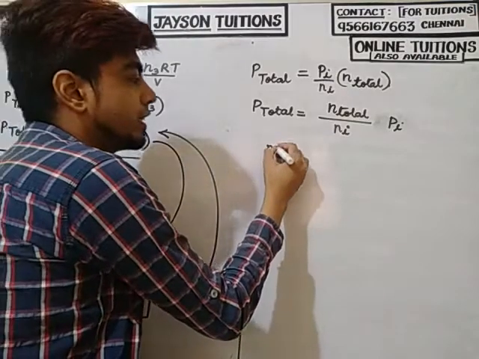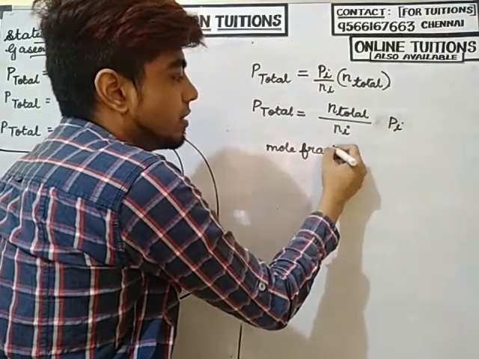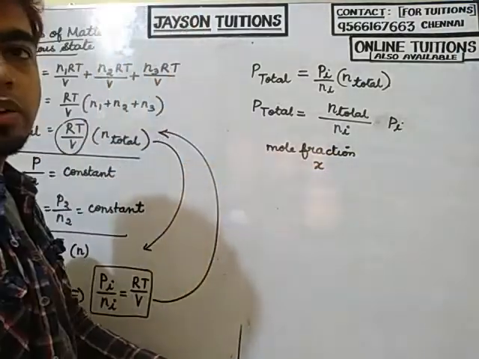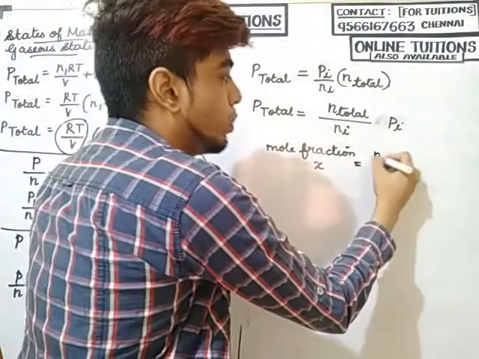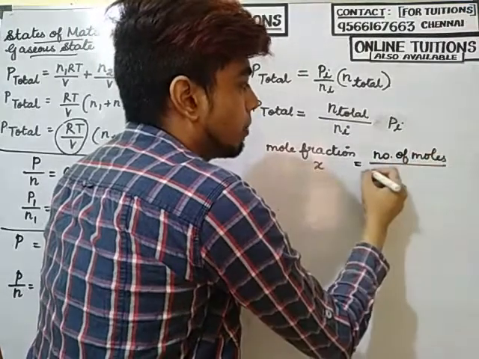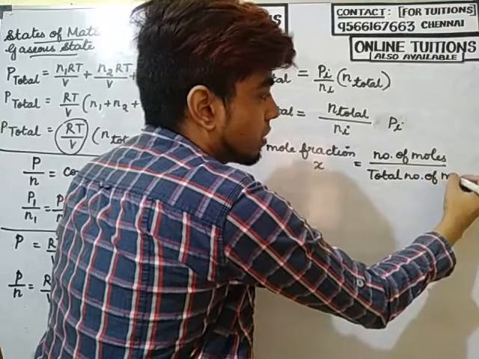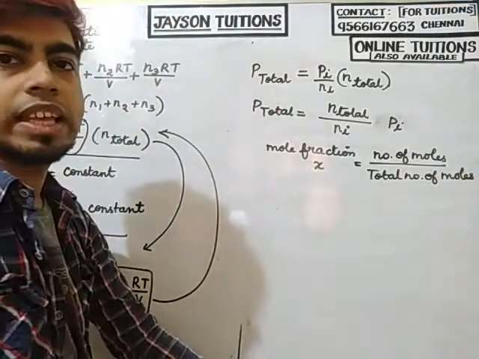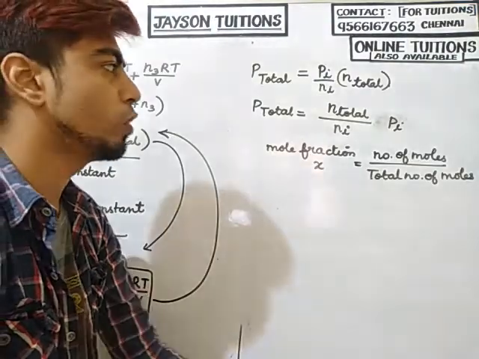The symbol is X. Mole fraction is equal to the number of moles of the gas divided by the total number of moles. That is the formula for mole fraction.